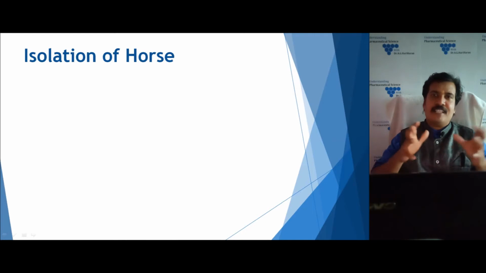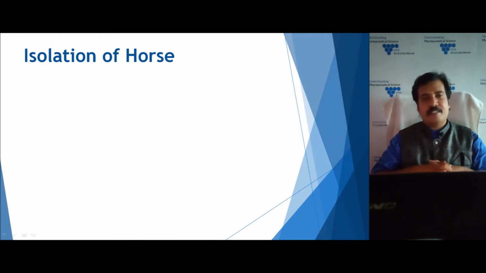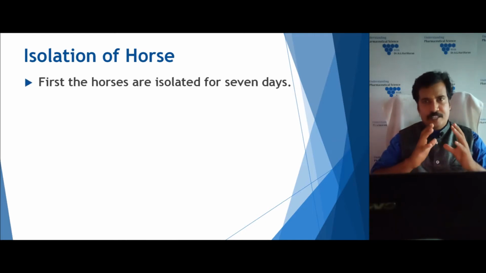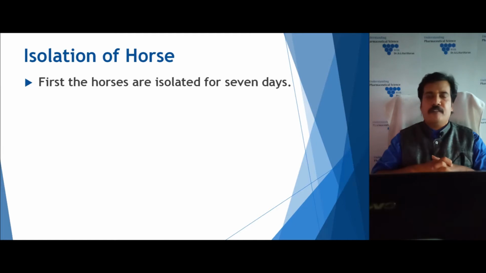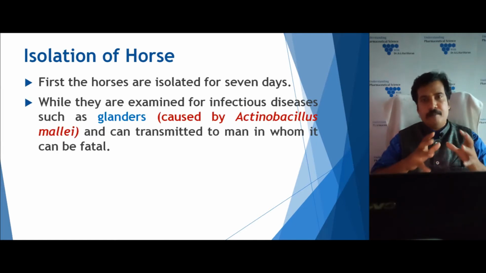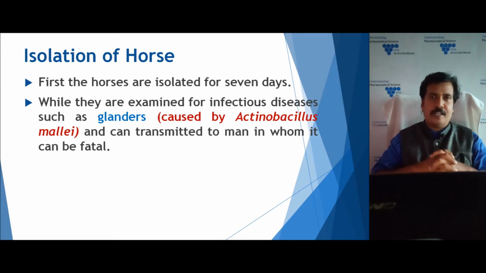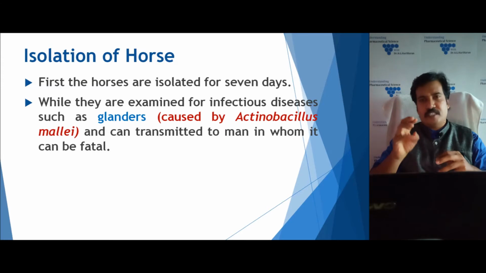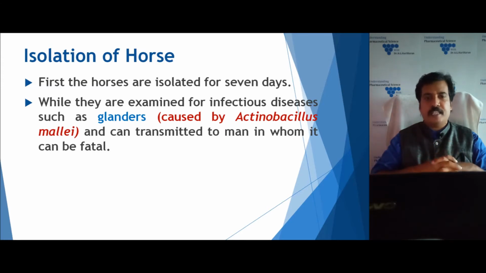So after the selection of the animal, the next step is the isolation. So we isolate the horse in this case. We isolate and keep the horse in quarantine for 7 days. During the 7 days, we will observe the animal and examine whether there are any infectious diseases. The most important infectious disease we have to check is glanders.